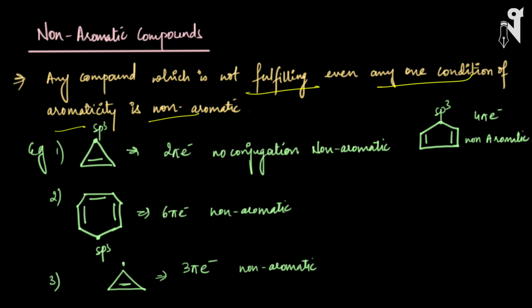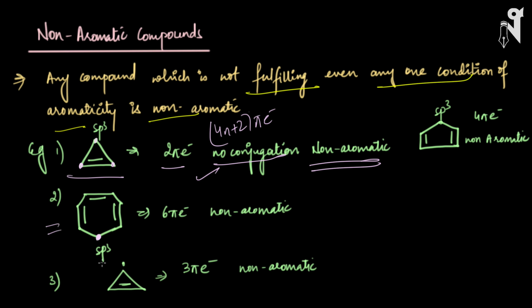The first example which I have taken is this cyclic chain with a double bond. Here you see this carbon is sp2, this carbon is sp2, but the third carbon is sp3. It is cyclic. It doesn't have conjugation with any other thing. And secondly, the carbon is sp3, hence no conjugation. Even though the number of pi electrons is 2 pi electrons, and it is following Huckel's rule of 4n plus 2 pi electrons, still this molecule will be non-aromatic because there is no conjugation, no planarity. Exactly the same way, look at the second compound. The carbon present at the bottom is sp3, hence it is not planar. Even though the number of electrons is the same as what is required for a compound to be aromatic, this sp3 carbon will make this non-aromatic.